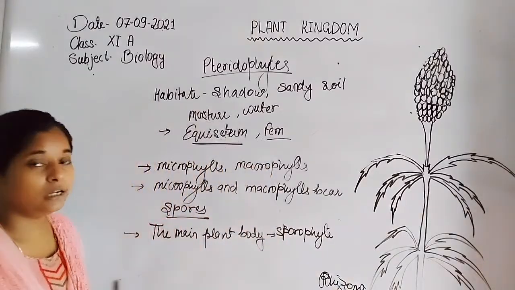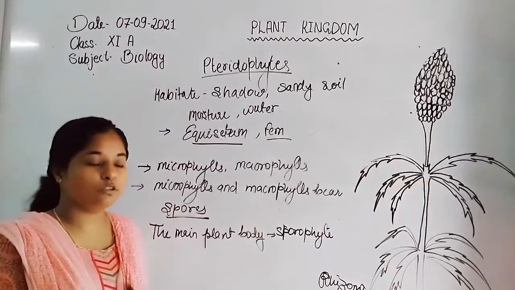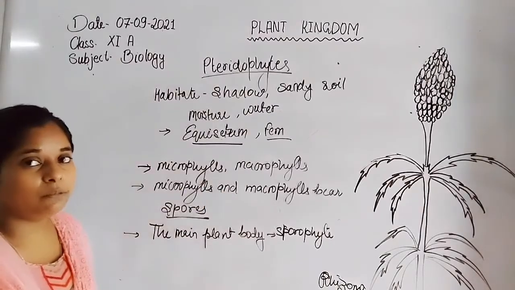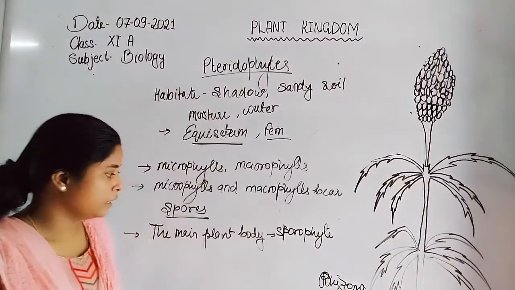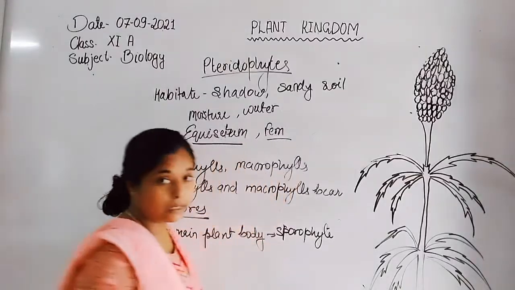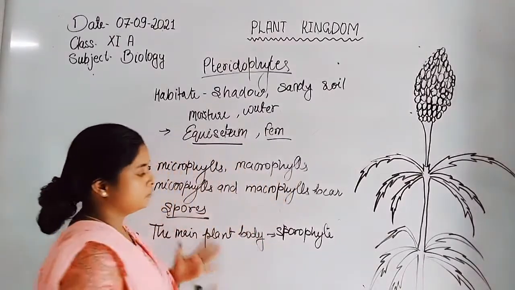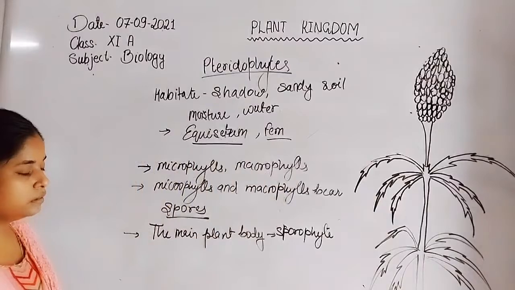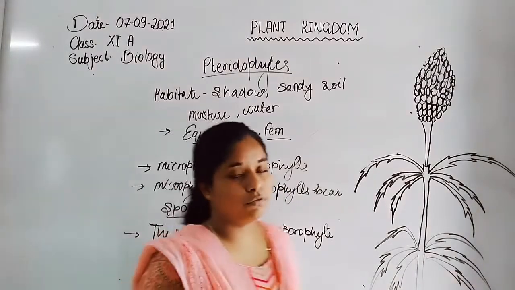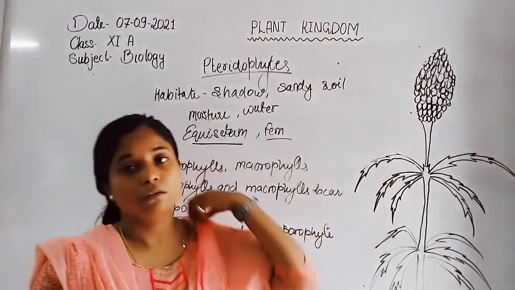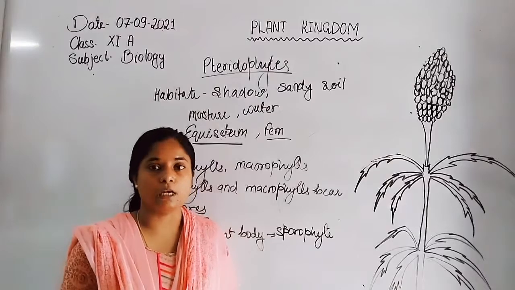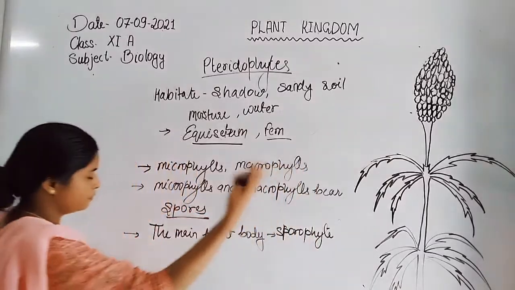In bryophyte the main plant body is gametophyte, which is small and haploid in nature. That means only one set of chromosomes is present in such organisms in the bryophytes.